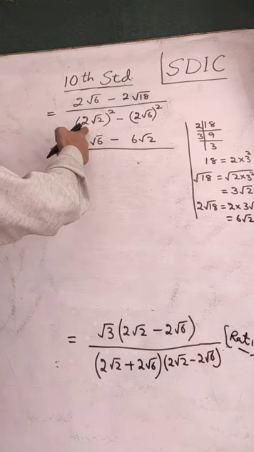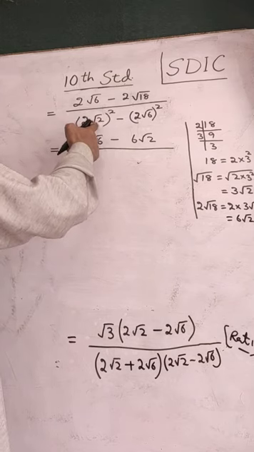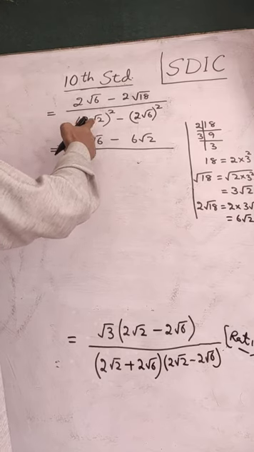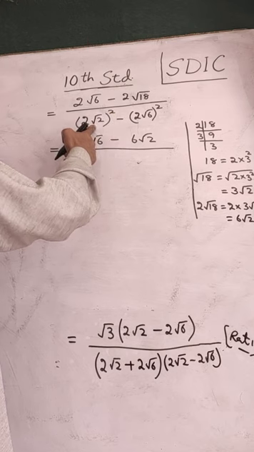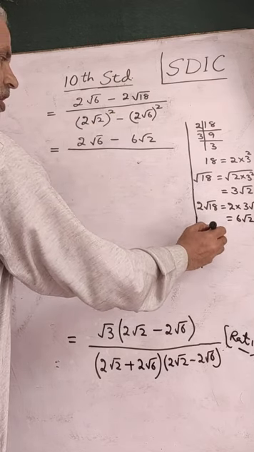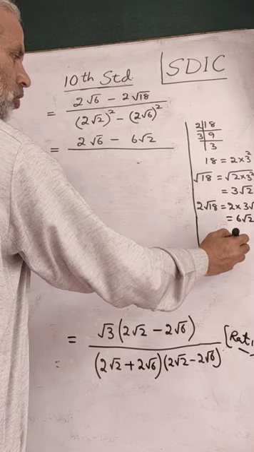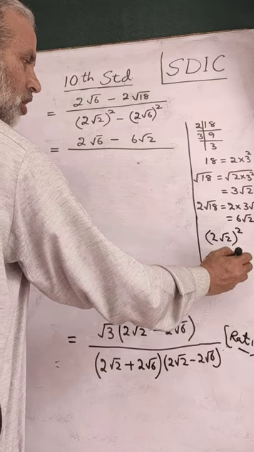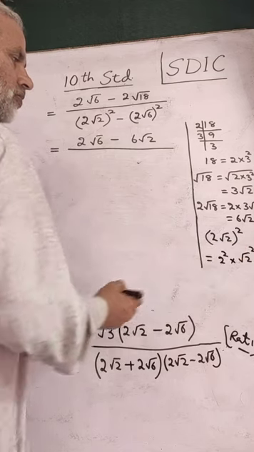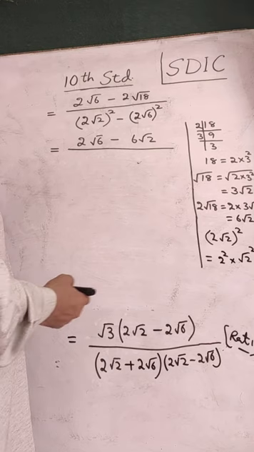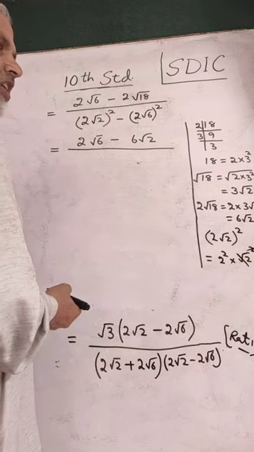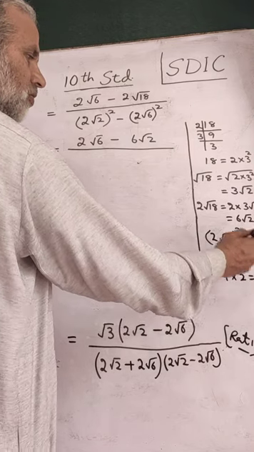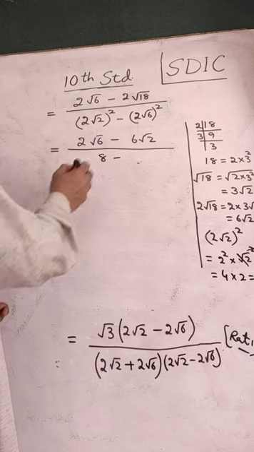Divided by, simplify this. Square belongs to 2 as well as root 2. Square of 2 will be 4. Square of root 2 here, square and root will cancel. Again in the rough column I shall show it. 2 root 2 has square. This will therefore become square of 2 into square of root 2. Square belongs to both these here. In this case, square and root will cancel. Thus we'll have 4 into 2, that is 8. 4 twos are 8. Minus.